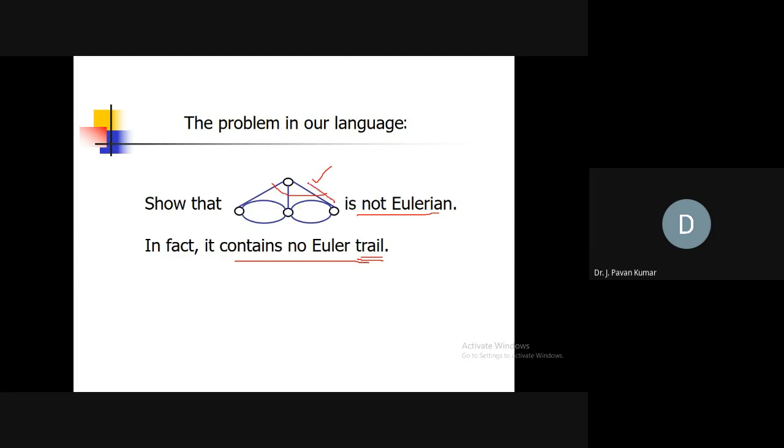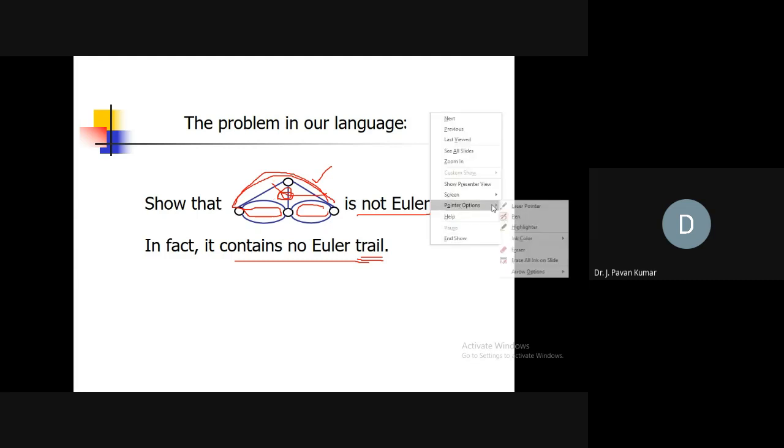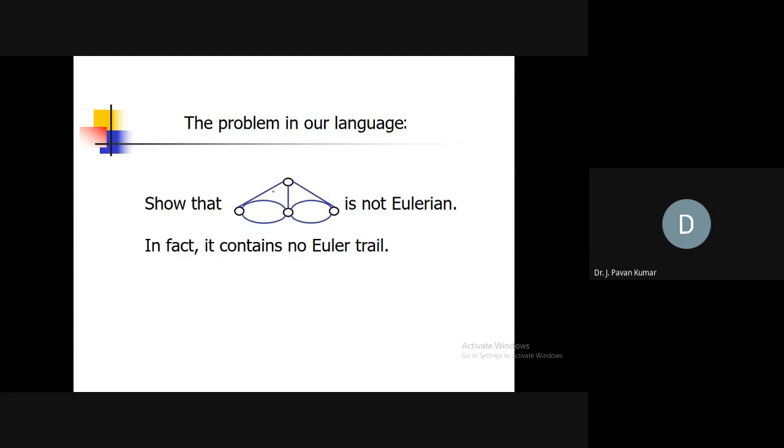Because here you can consider the earlier one: we have completed these two, then we went to this, then we will be here. We cannot cover this particular edge. As of now you can try several possibilities to get the Eulerian path in this, but we will not be able to get an Eulerian trail or Eulerian path.